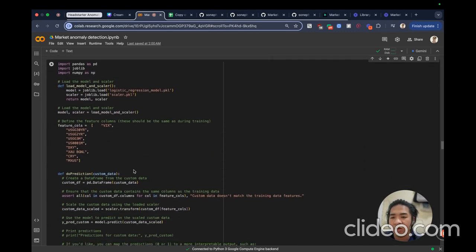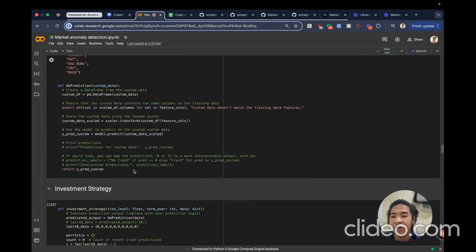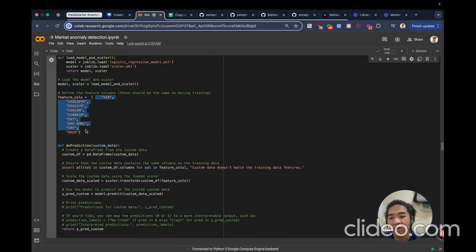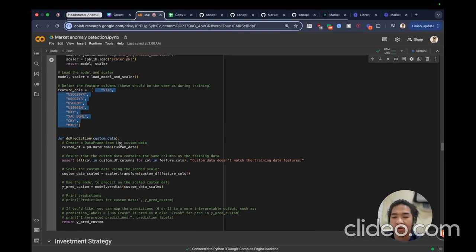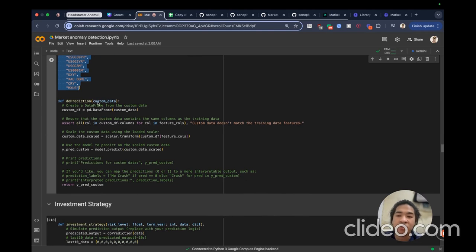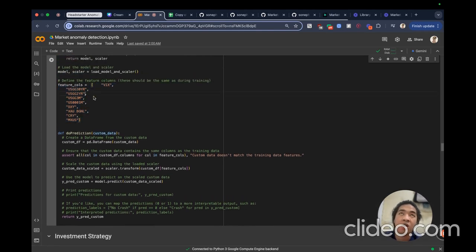With this model, we're going to load it and do a prediction. To do the prediction, we still need all these data, because this model is trained with these factors. When you're doing prediction, you just need to put in a dictionary with a key and a list of values.